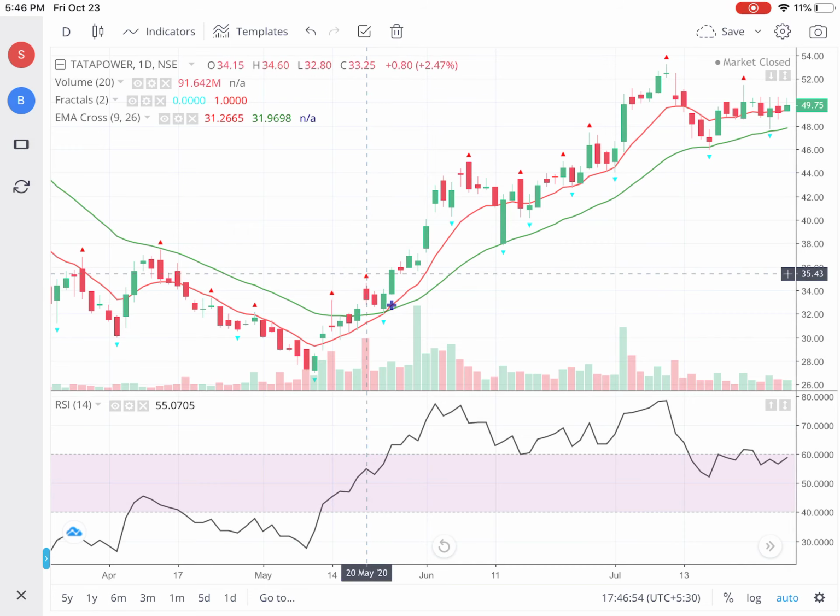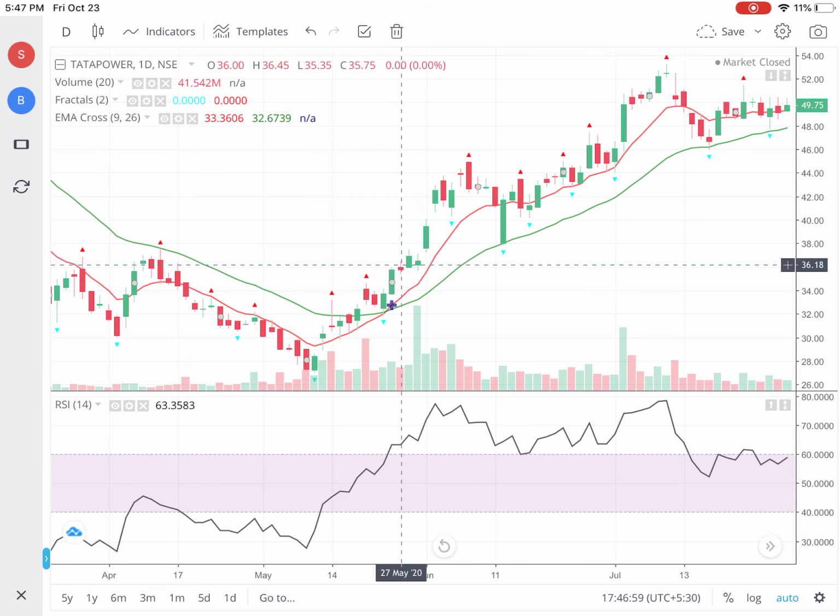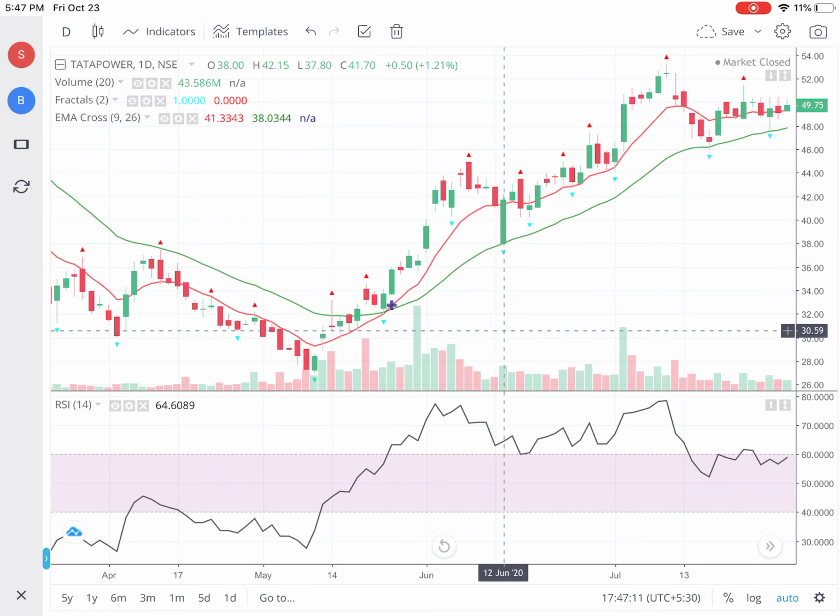After the crossover, that fractal was crossed somewhere here. So that price is around 35, and if you look at the RSI at that moment it is 63, which is more than 60.